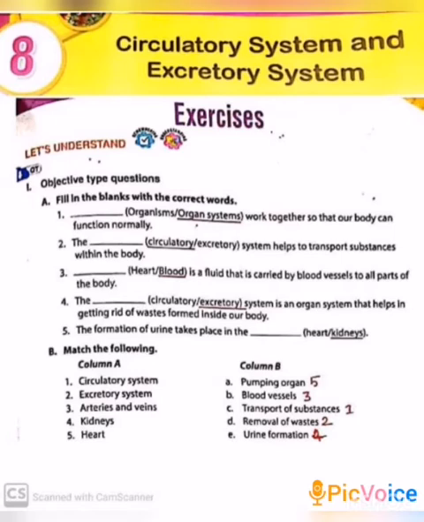In the previous class we learnt the 8th lesson, circulatory system and excretory system. Okay. Today we are going to write the book exercise. First, objective type questions. A. Fill in the blanks with the correct words.